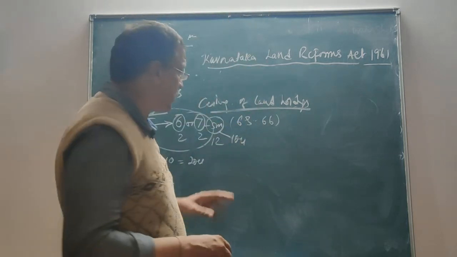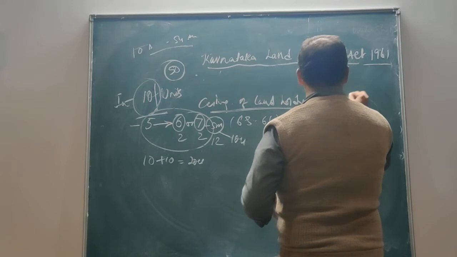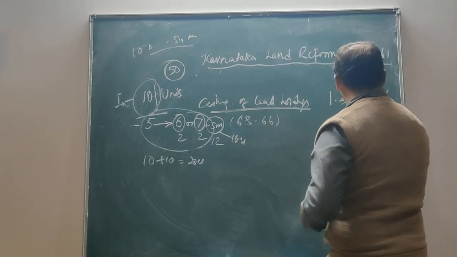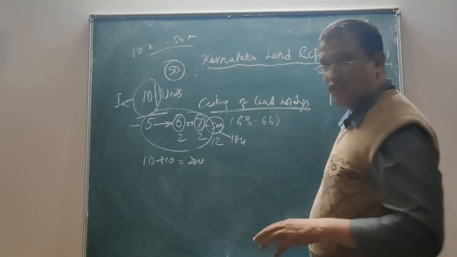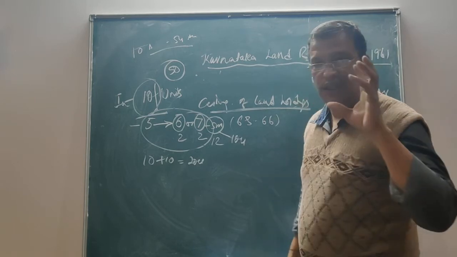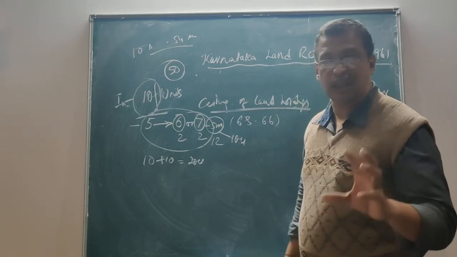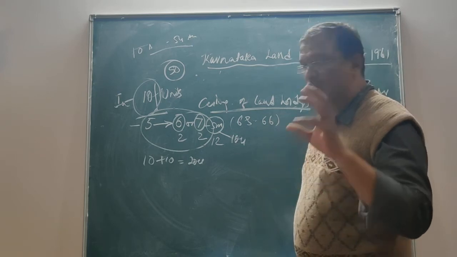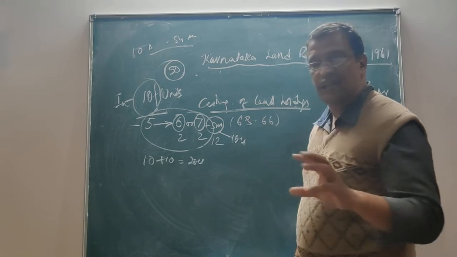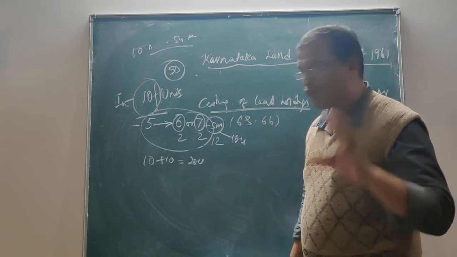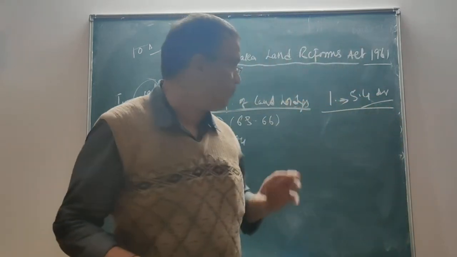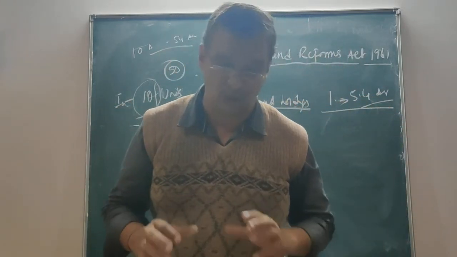And of course, in Karnataka, 1 unit is equal to 5.4 acres of land. 1 unit is equal to, I repeat, 5.4 acres of land. Wherever you read under the land reforms, especially in the Karnataka Land Reforms, it speaks of that. You can hold the land, and when we calculate the ceiling, we say that the ceiling is described in the form of units. If you divide this, 1 unit is equal to 5.4 acres of land.